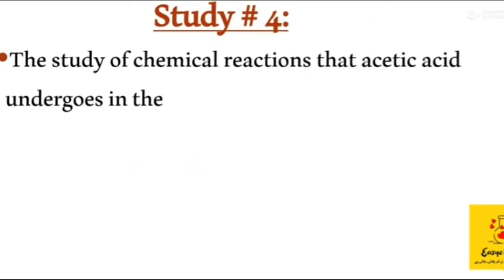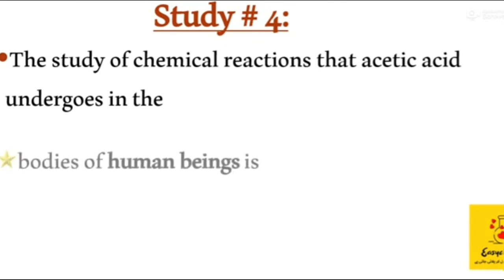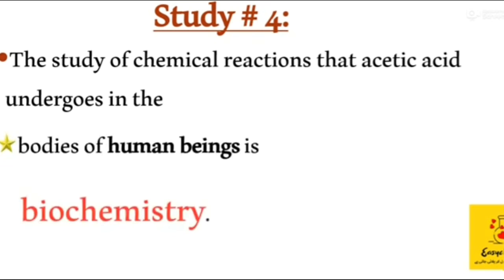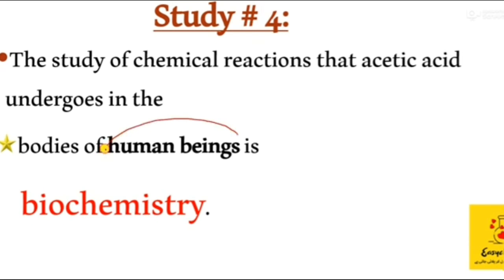Study number 4, we are going to see the study of the chemical reaction that acetic acid undergoes in the bodies of human beings. Now human beings are involved over here, so it means that this branch of chemistry is biochemistry. Bio means life, and life is related to plants and animals. So as we are going to study its effect on human beings, it is biochemistry.